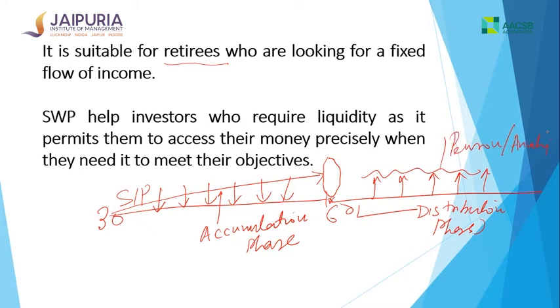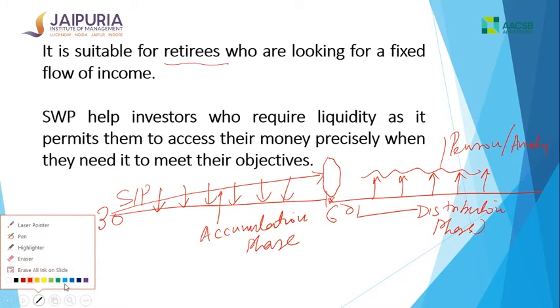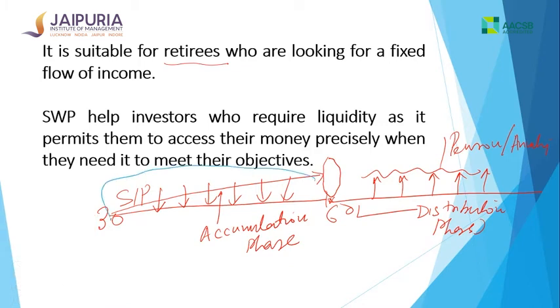So how can it be done? You run SIP. Let me just change the color here. In this phase, which is the accumulation phase, you run SIP. You accumulate certain units here, and then from this you run SWP.